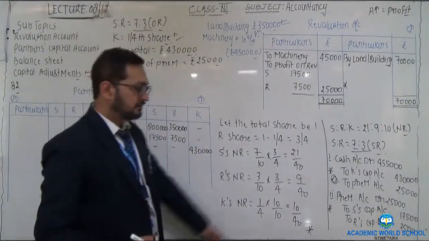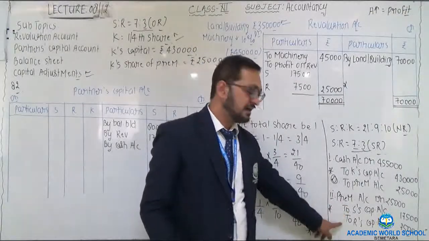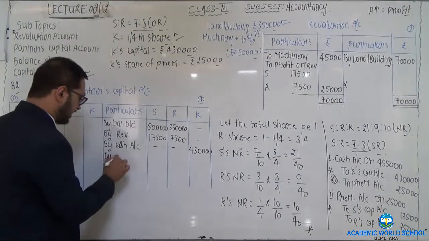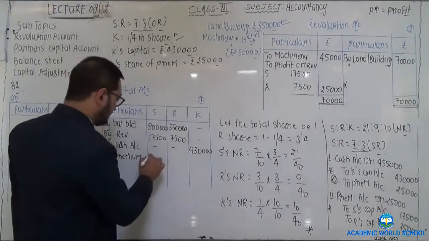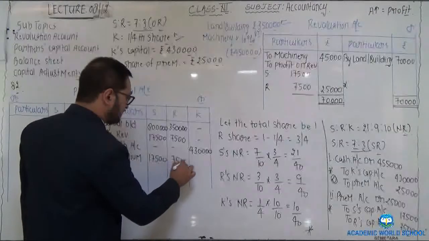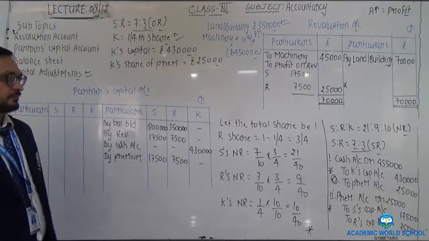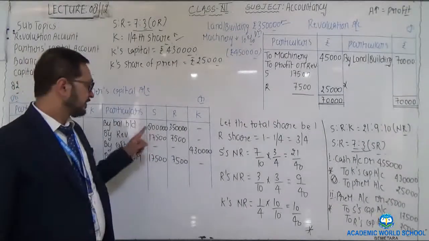After that, posting of this entry, premium to S to R. S and R is placed again on the credit side, right here as by premium 17,500 to S, 7,500 to R. I hope all the posting is clear to you.